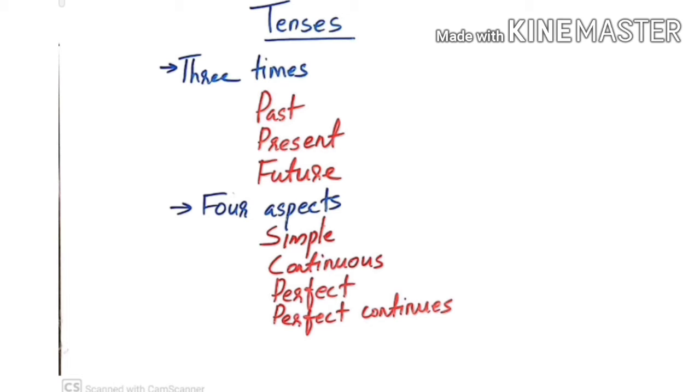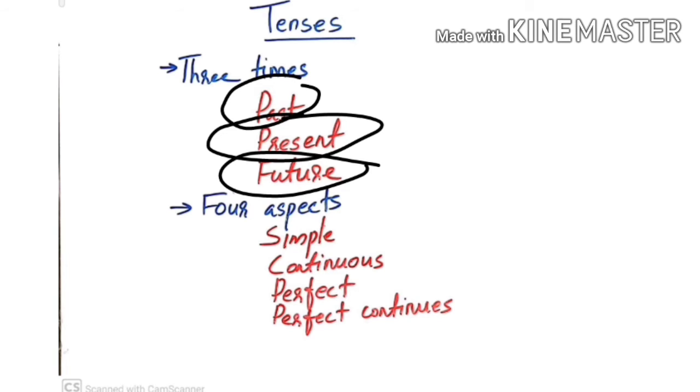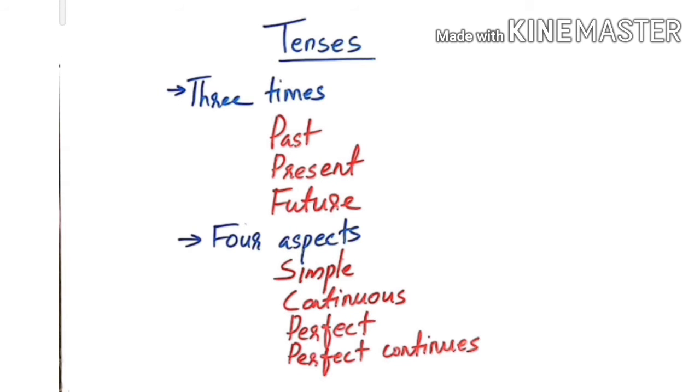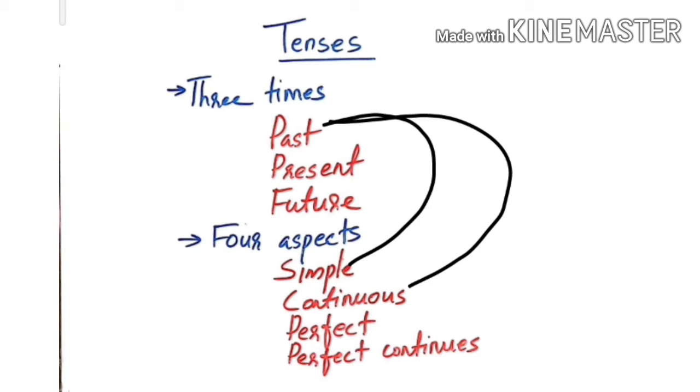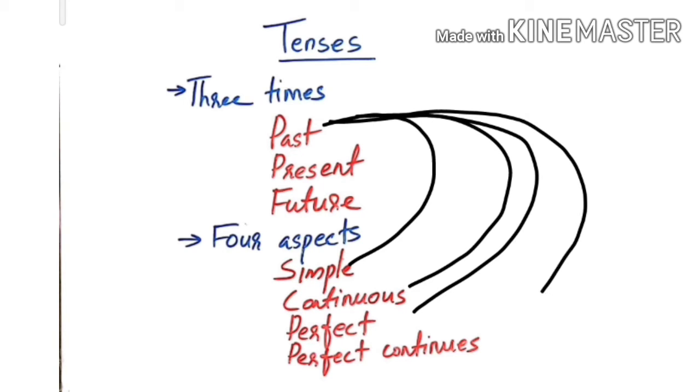Out of the 12 tenses, the first four types are related to past, the second four types are related to present, the third four types are related to future. So the first four types are simple past, past continuous, past perfect, past perfect continuous.